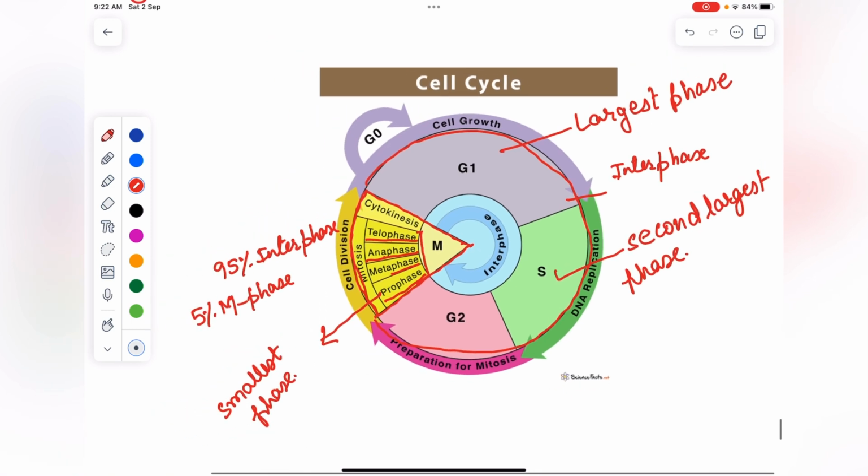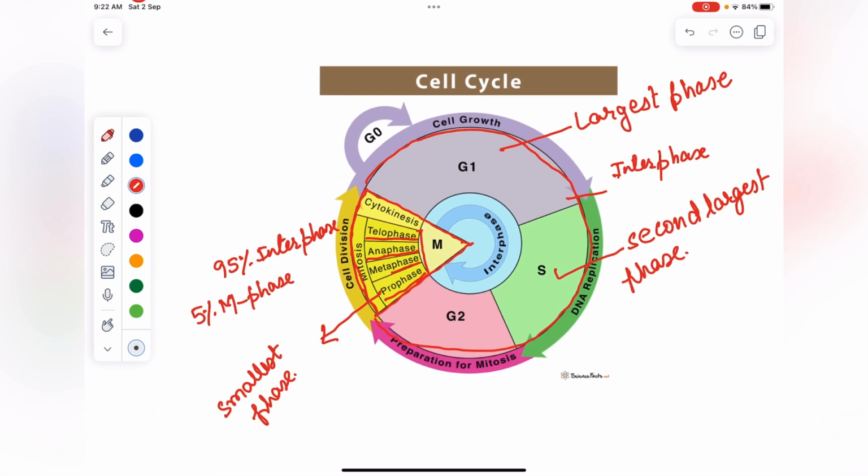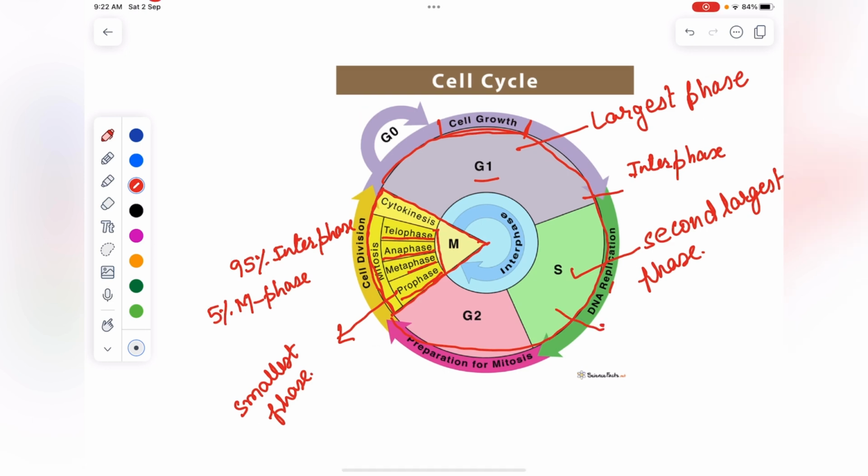Now I'll explain what is G1, S phase and G2 phase. G1 is cell growth. The cell will grow. S phase is called the synthesis phase, or DNA synthesis, DNA replication.